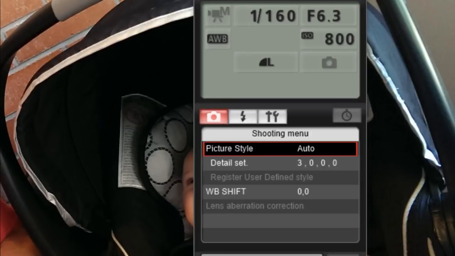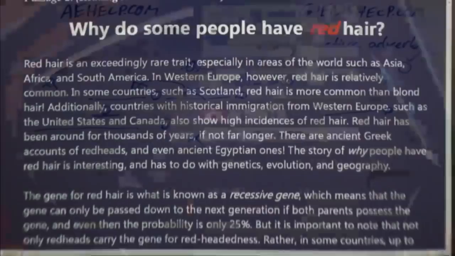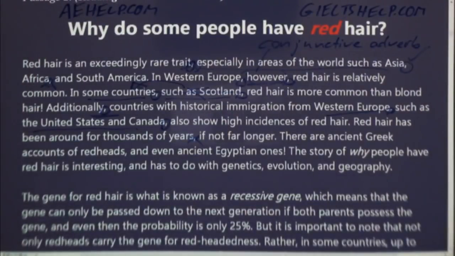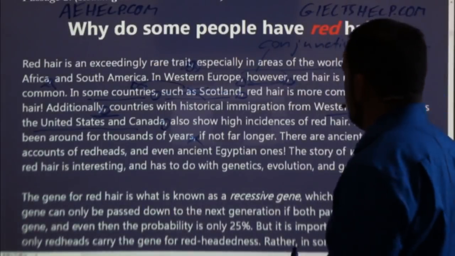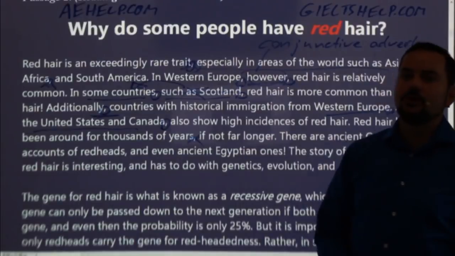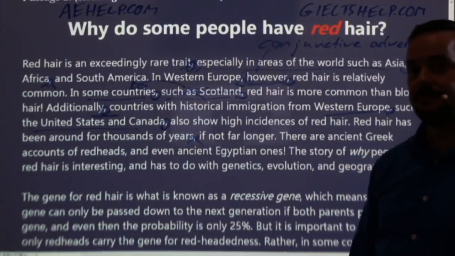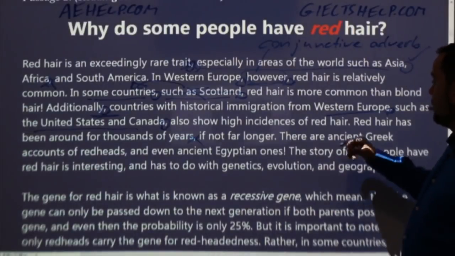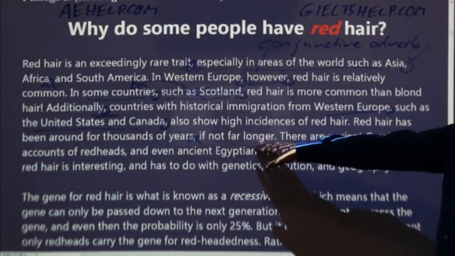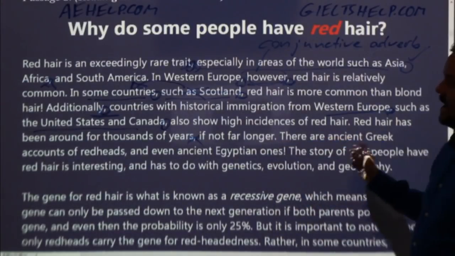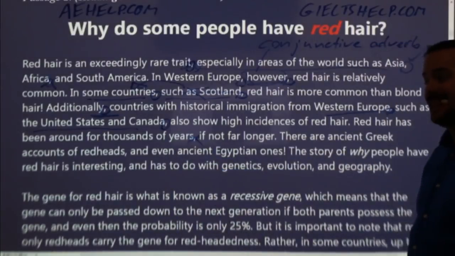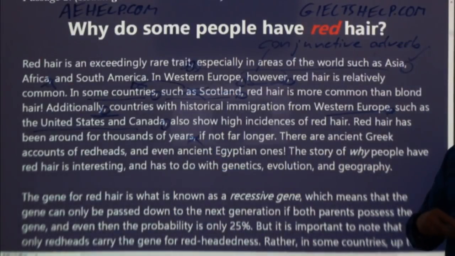So why would I omit that? What is that sentence? It's a complex sentence. And the good question you should be asking here is, what is the order of this complex sentence? So why is that comma not needed in this sentence necessarily? And this is where you should be thinking back to your subordinating conjunctions in your complex sentences. I can write this sentence another way. So I could say, if not far longer, red hair has been around for thousands of years. If I write it like that, then I would definitely need the comma, right?